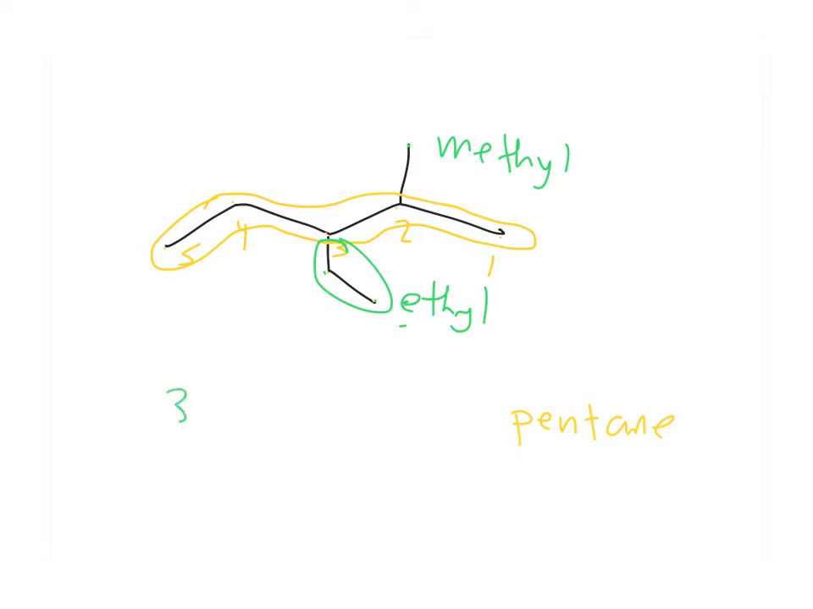So I would say 3-ethyl. Now again, it's 3 because I want any of those side chains to have the lowest number possible. So I'm going to number right to left. So it would be 3-ethyl, 2-methyl, pentane. So 3-ethyl-2-methylpentane is the name of that organic compound. Now this is a line structural formula. You might see it like that.